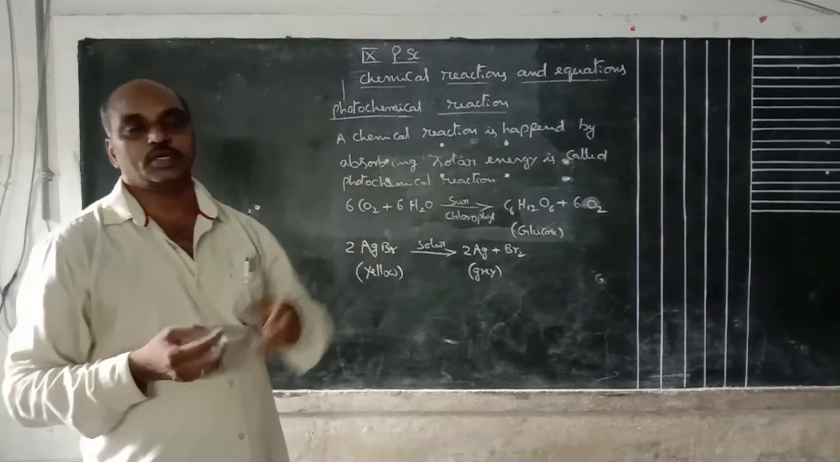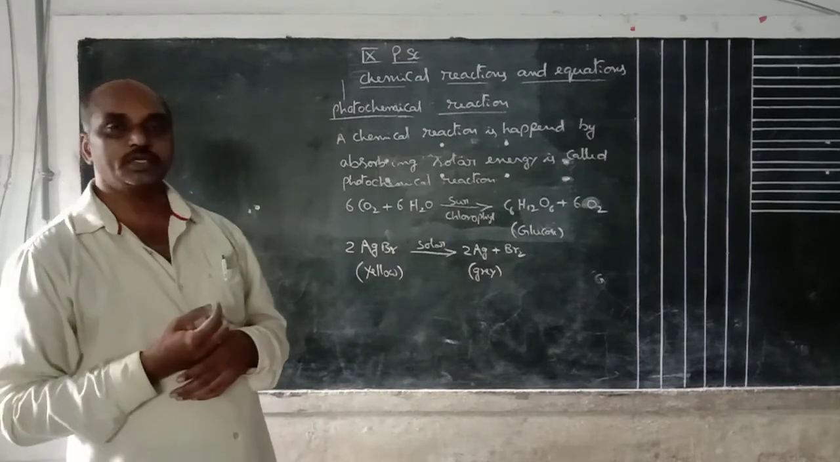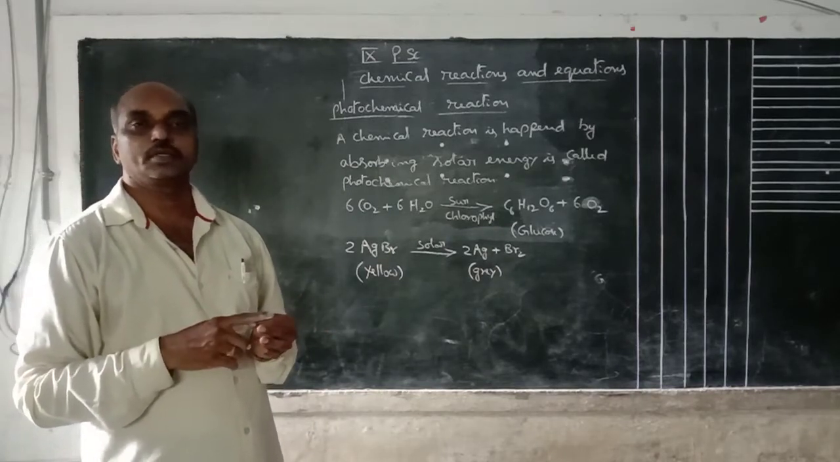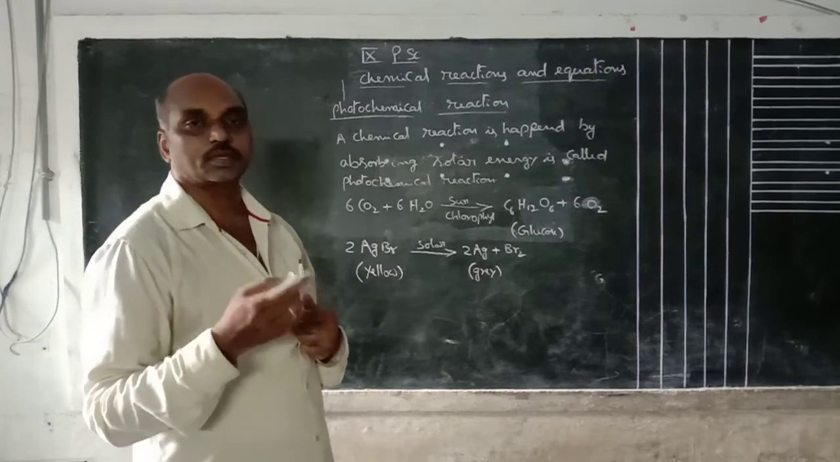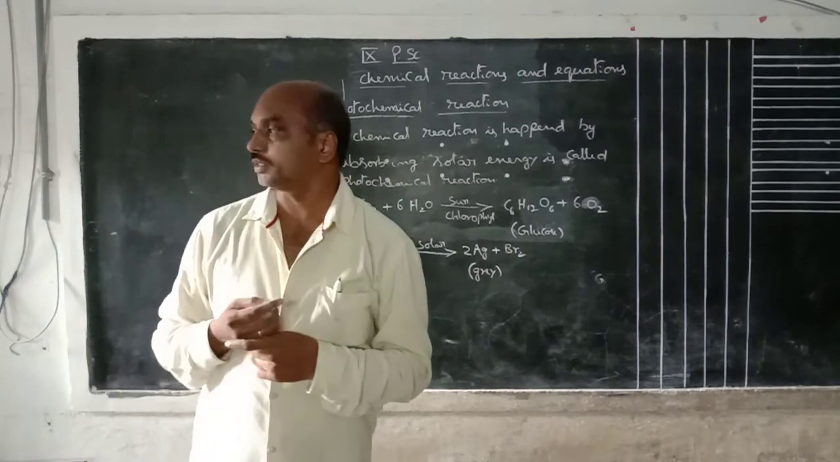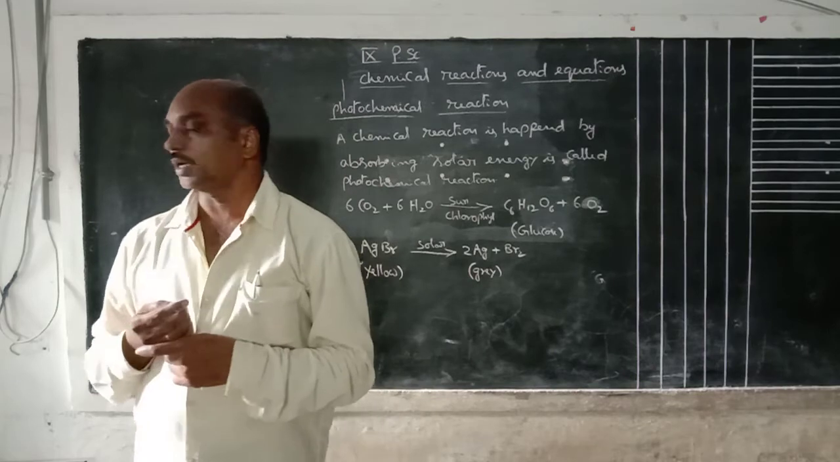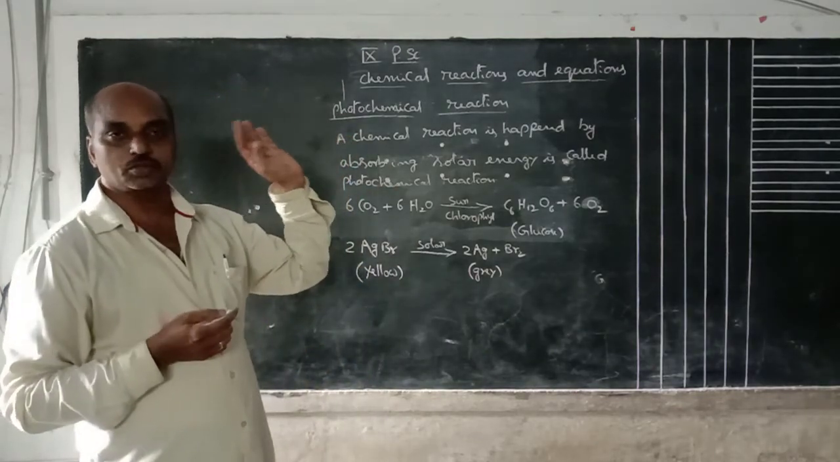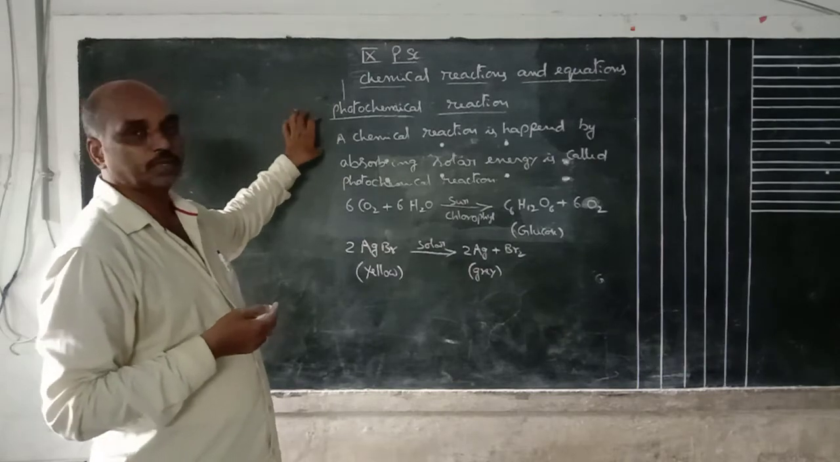Here today, what are the important ones: what is physical change, what is chemical change, and examples. Sublimation. What is meant by sublimation? Two examples are there. Another one is endothermic reaction, exothermic reaction, and photochemical reaction.